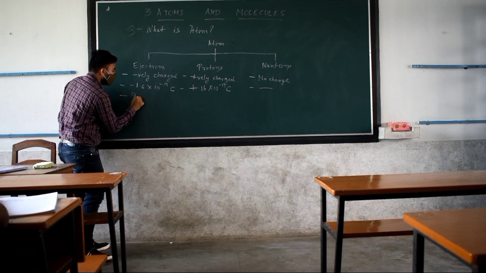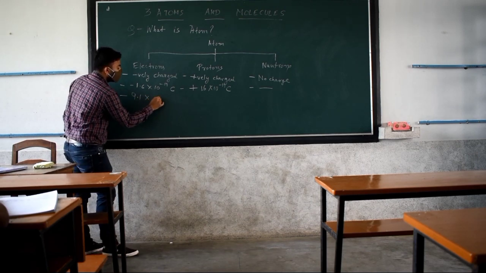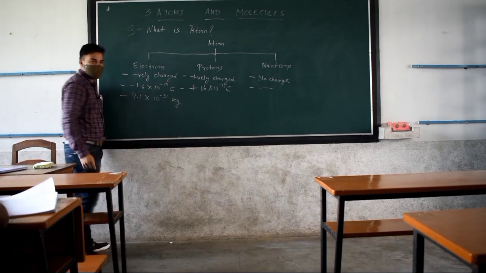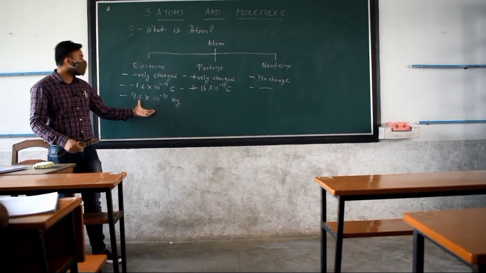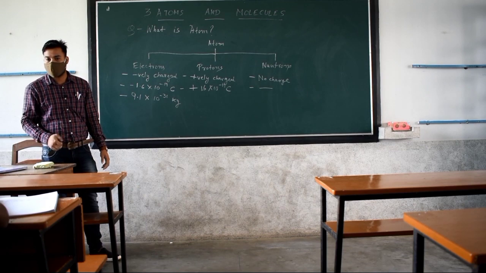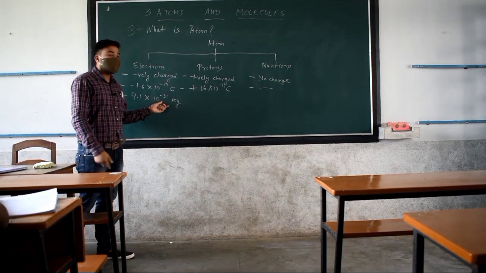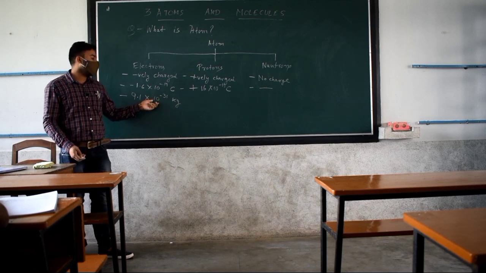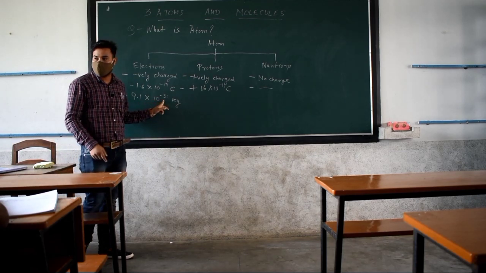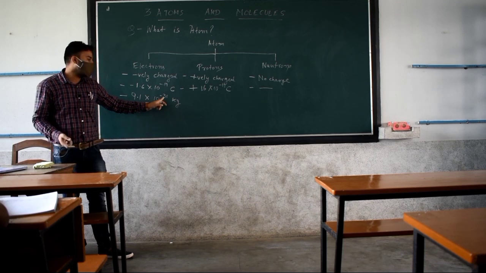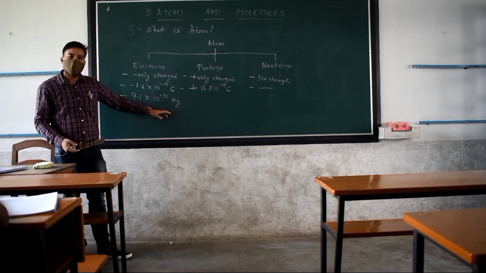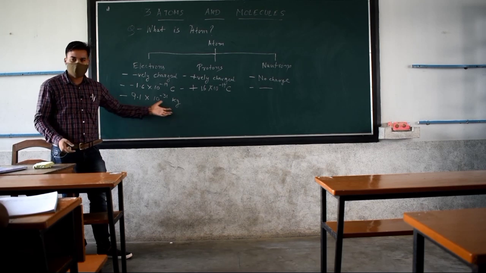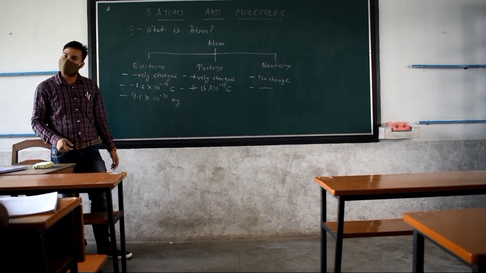Electron: 9.1 into 10 to the power minus 31 kg. This is the mass of one electron. But if I convert it into gram, it will be 9.1 into 10 to the power minus 28 gram. So you can say minus 28 gram also, minus 31 kg also. The most commonly used unit is kg, so I have written in terms of kg. Clear, all of you?